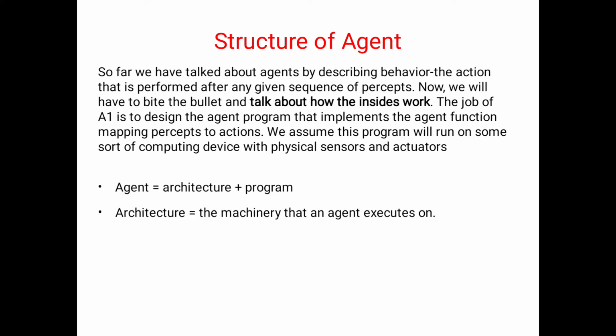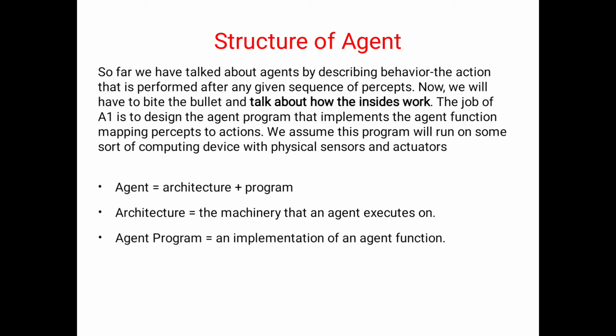What is the meaning of architecture? It is the machinery that an agent executes on: what machines are involved and what the parts are. With the complete machinery, the architecture is designed. Why do we use a program? Because it makes the functionalities work, with the help of the percept sequence and the actions involved. We keep all of this in mind when implementing the program. So completely, the agent is the combination of architecture and program.